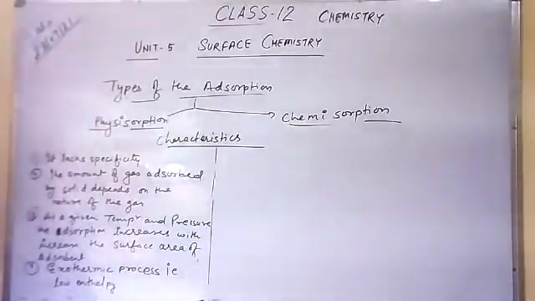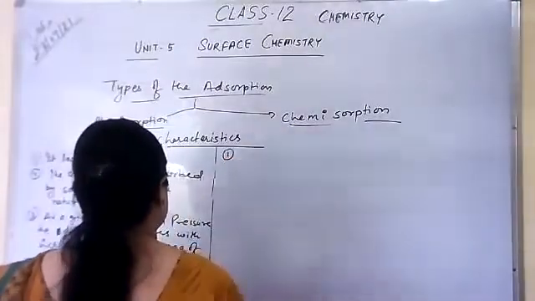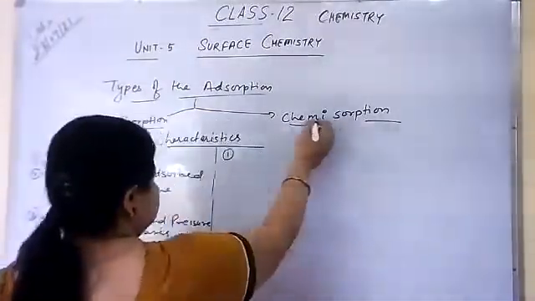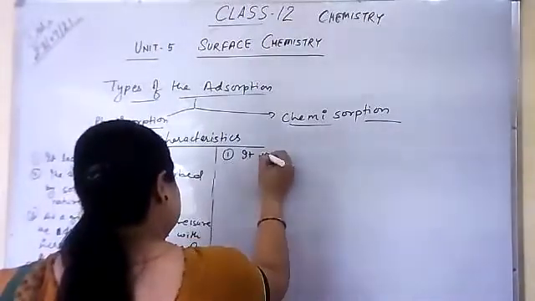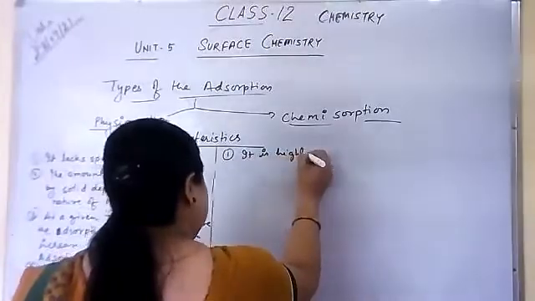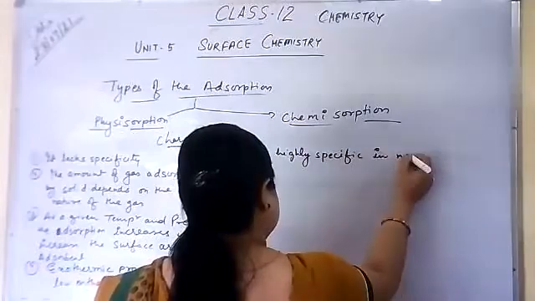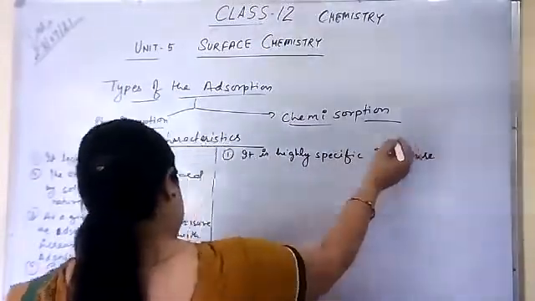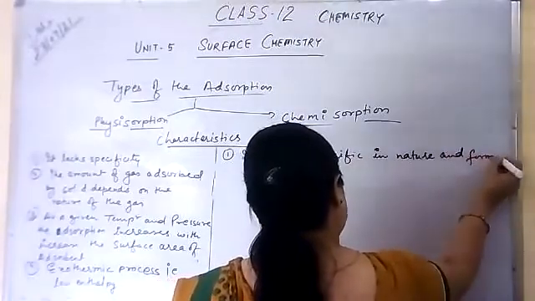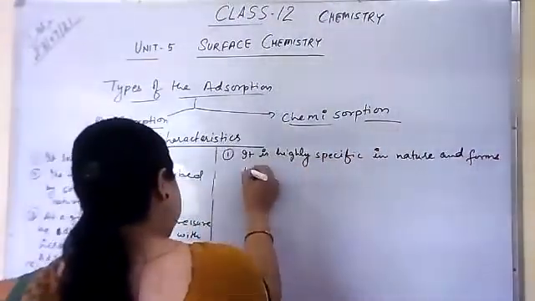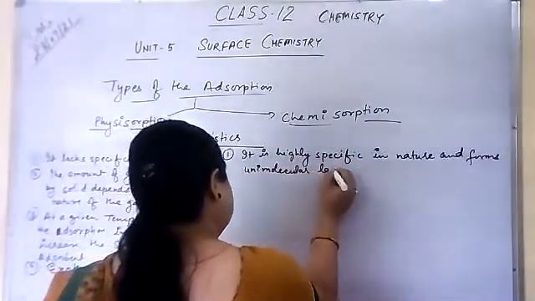Now we are discussing the characteristics of chemisorption. So first characteristic of chemisorption is it is highly specific in nature, and forms a unimolecular layer.